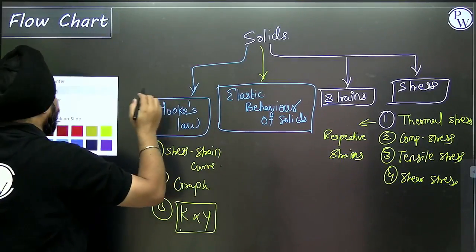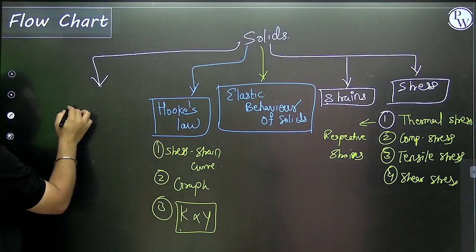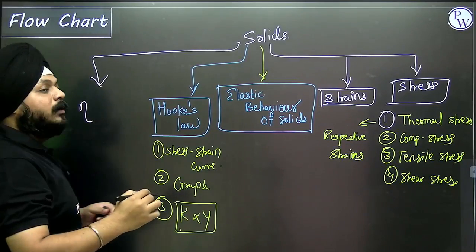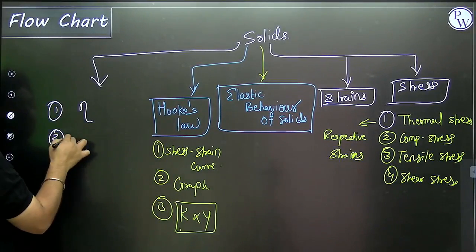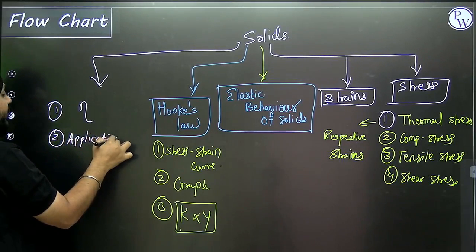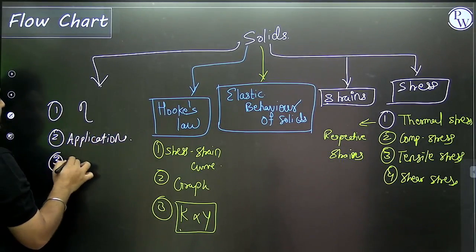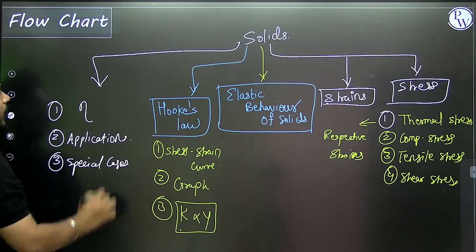And after that, obviously, we are moving forward to Poisson's ratio eta, applications like buckling, bending of a beam, and some special cases. So this is the actual flowchart of solids.